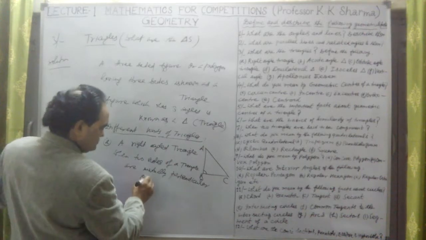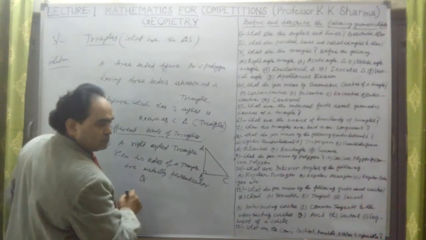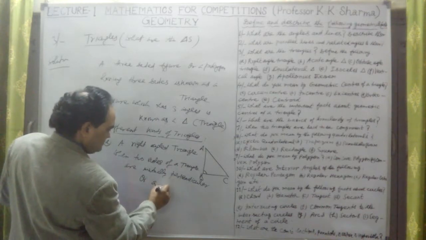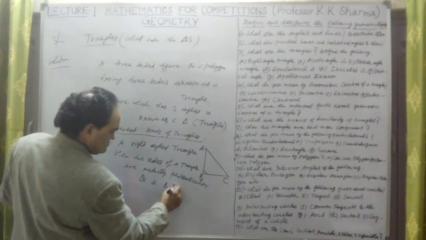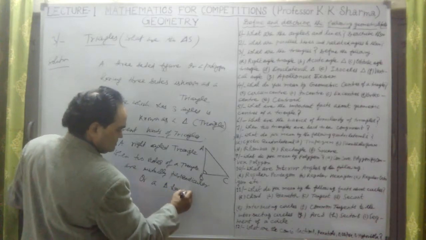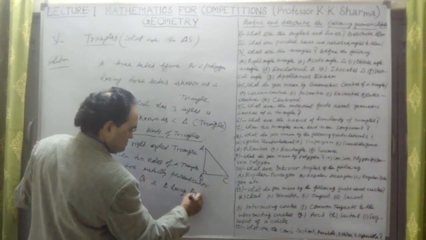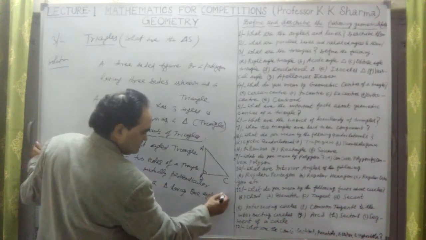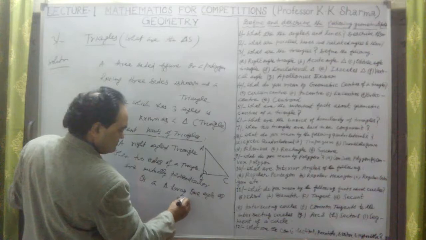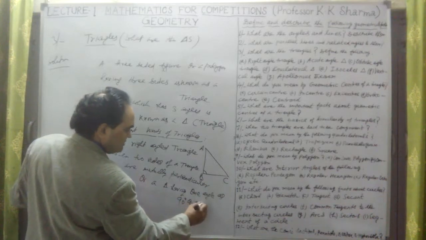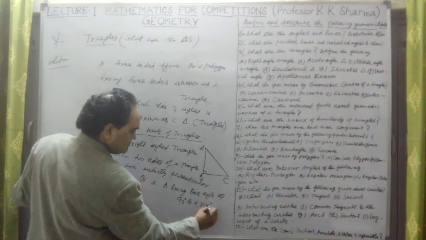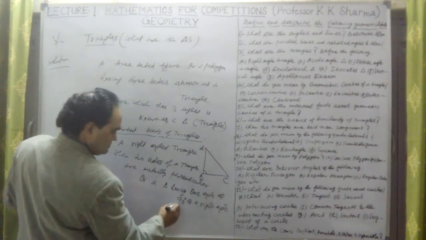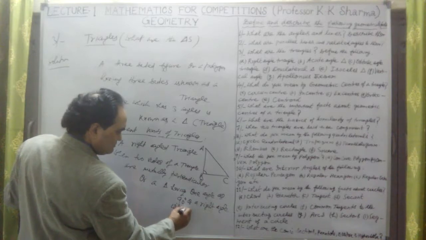Or a triangle having one angle of 90 degrees, or a right angle, is known as a right angle triangle.